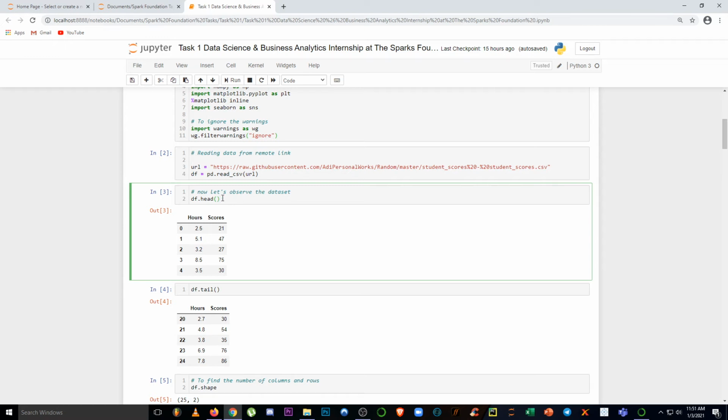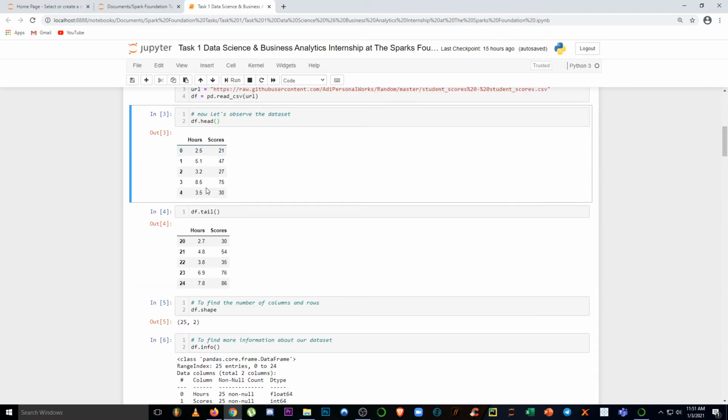As you can see, it contains hours and scores. A student who studies 2.5 hours will score 21. I think this score is on a daily basis. So if a student studies for 5.1 hours daily, the score of that student is going to be 47.